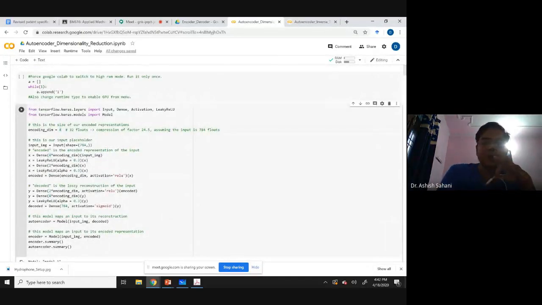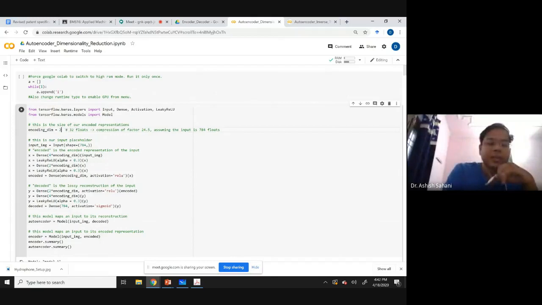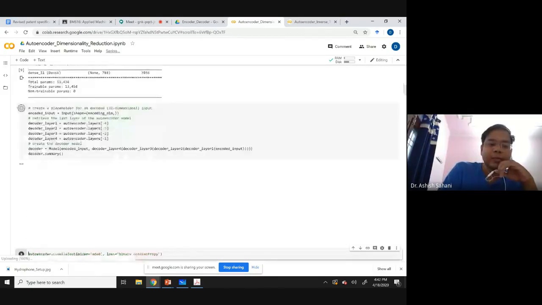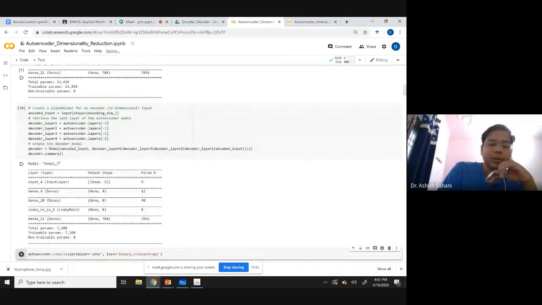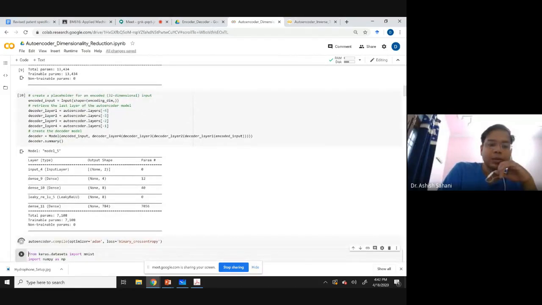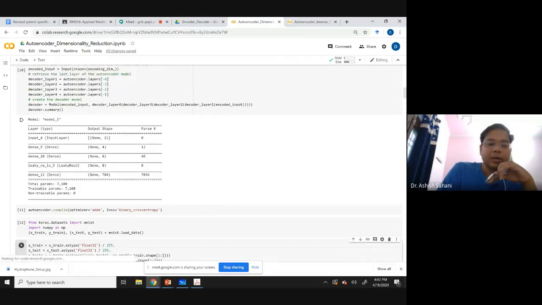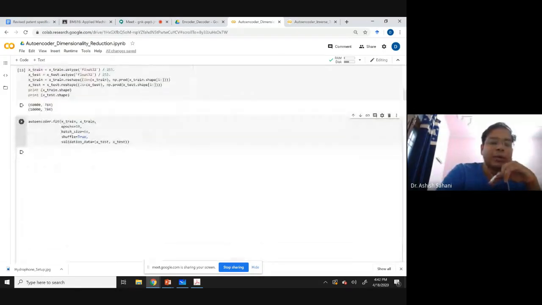Otherwise this encoding dimension has 4 dimensions, and 4 dimensions cannot be plotted on the screen. Only 2 dimensions can be plotted. So we can change it to 2 dimensions and plot it.